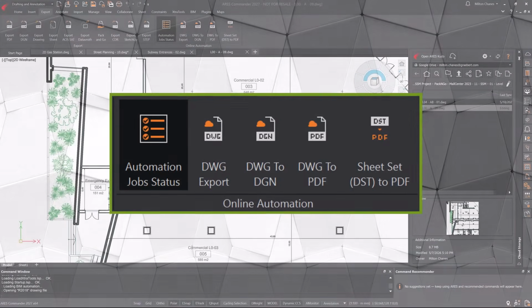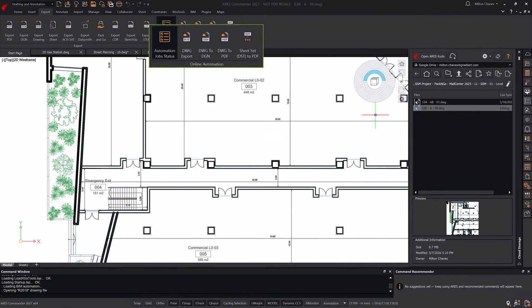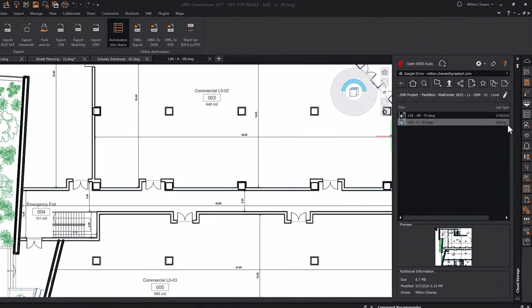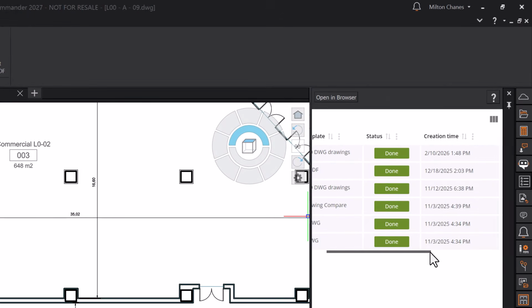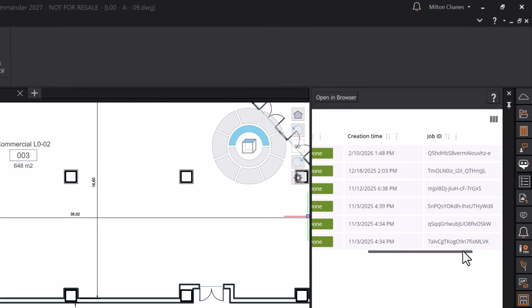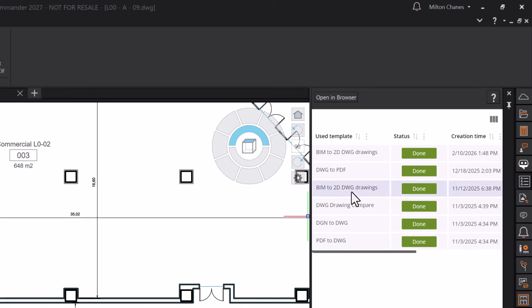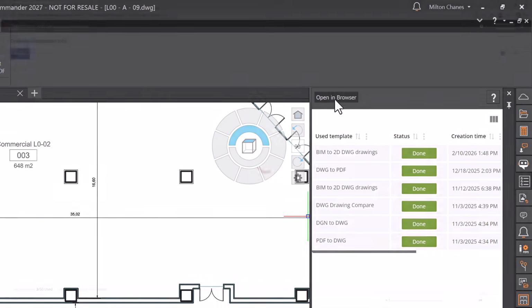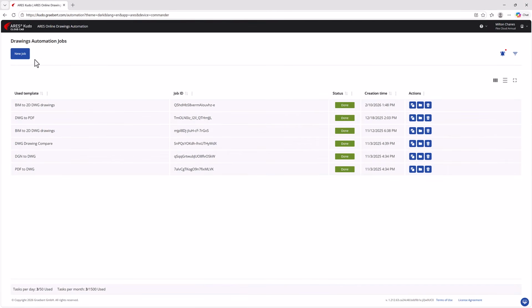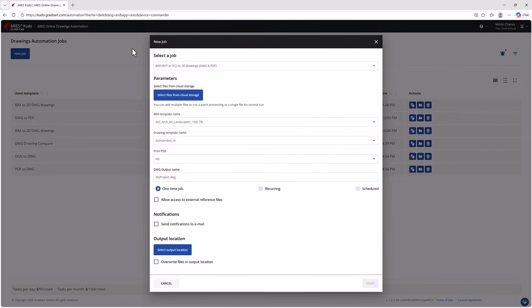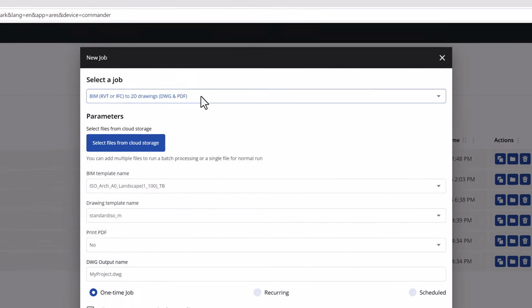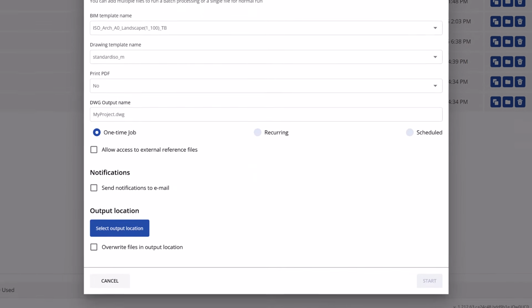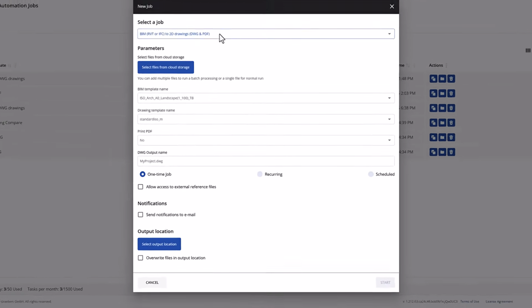Last but not least, let's talk about the other side of the equation: automation. While AI helps you work smarter, automation helps you work at scale. These capabilities were already available in ARES Kudo, where users could define the type of automation job they wanted to perform by first selecting the task, and then configuring the options specific to that workflow. We'll come back to this dialog box in a moment.